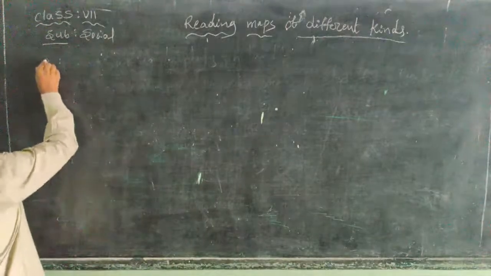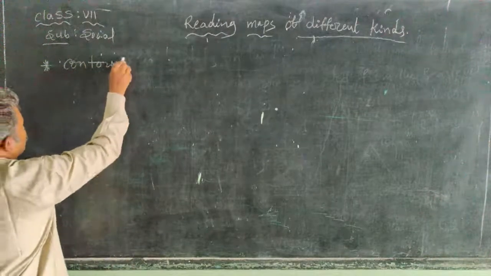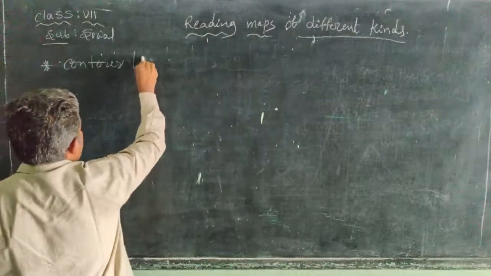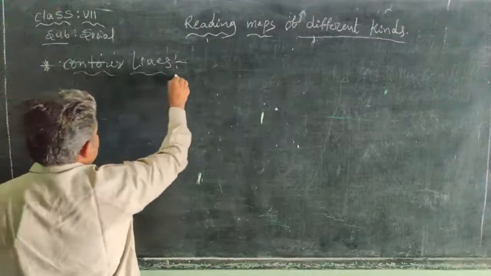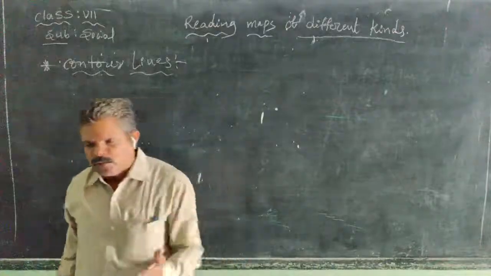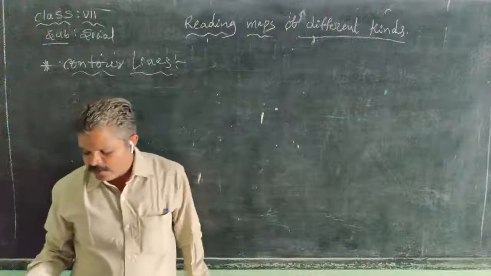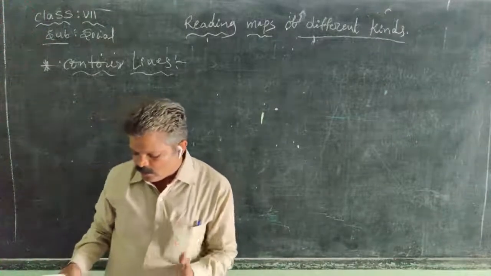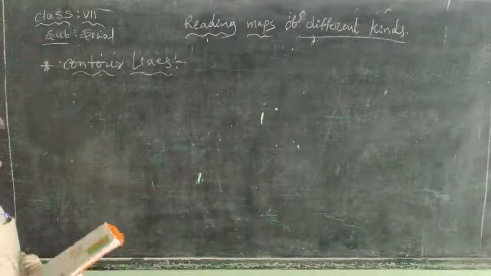Contour, contour lines. So how do map makers show the height of the land, with the help of colors and contour lines? A contour is a line joining the places with equal heights.